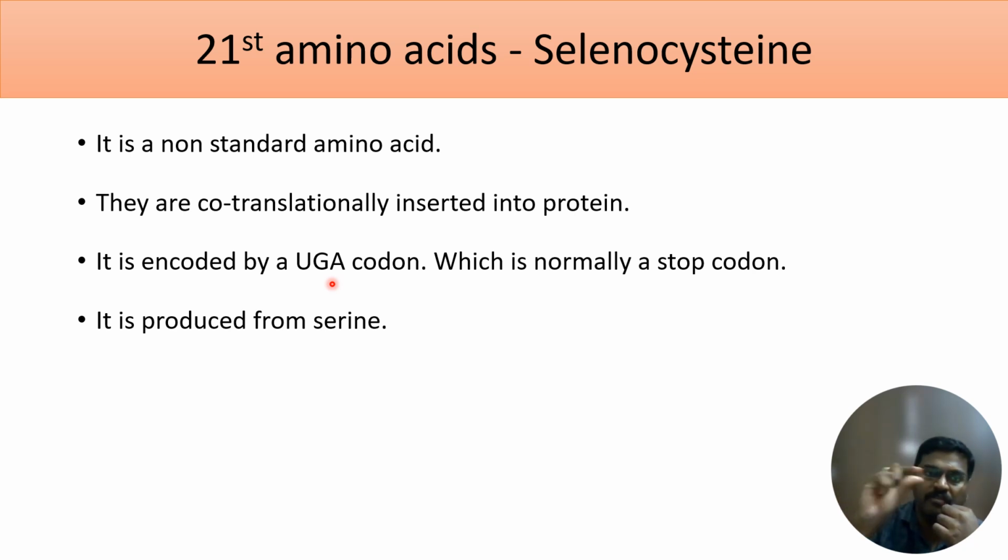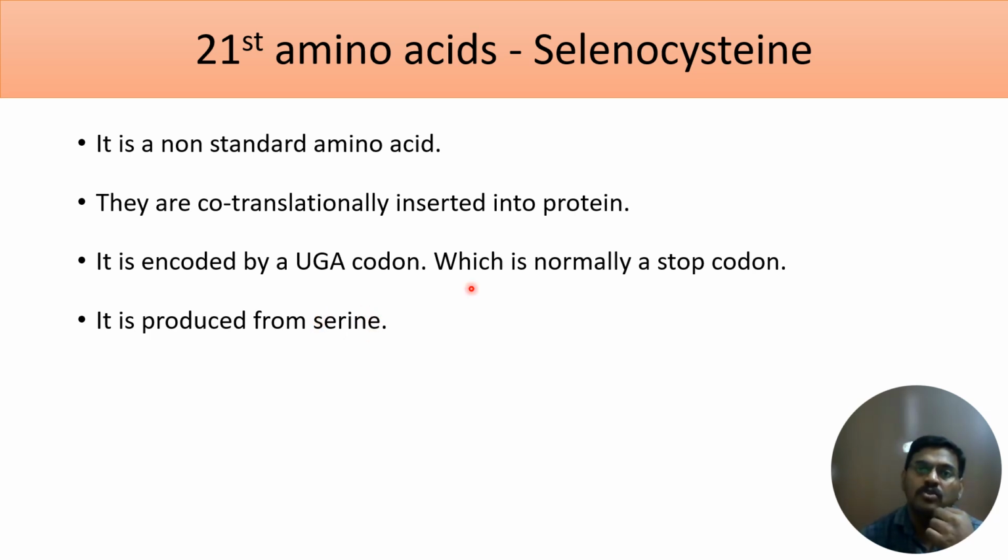Whenever the stop codon UGA is present with the signal sequence, in that position the translation will not stop. Instead of that, serine amino acid will be converted to form selenocysteine, and this selenocysteine will be inserted at that particular position of the protein which is getting synthesized.